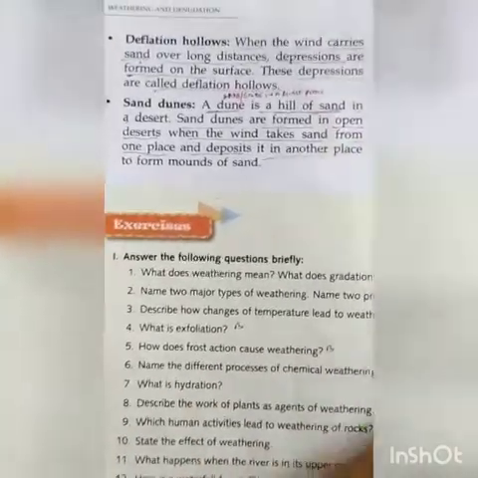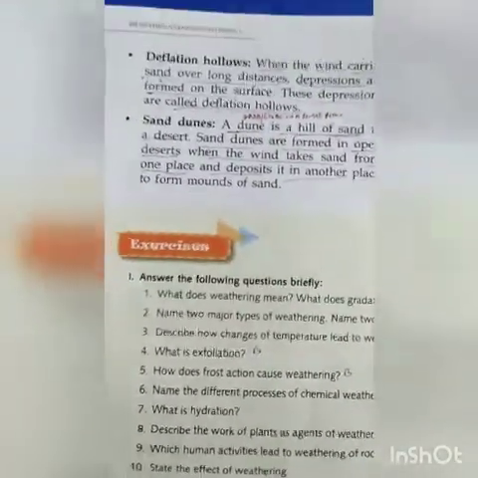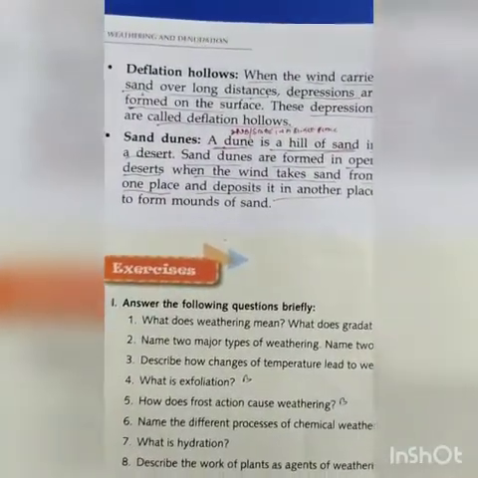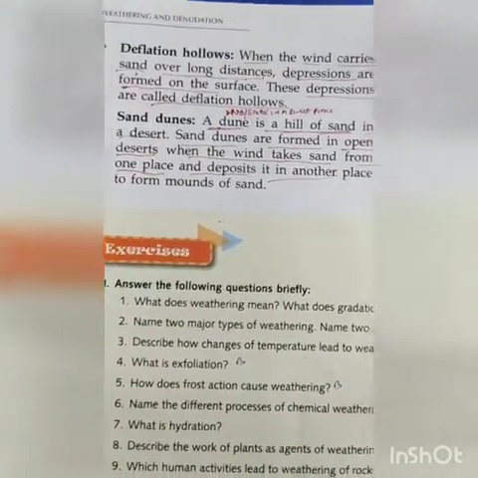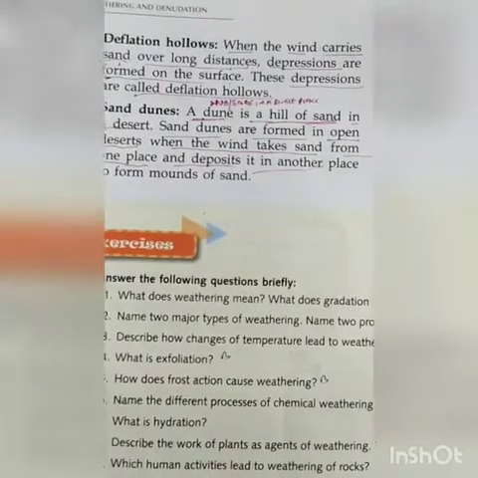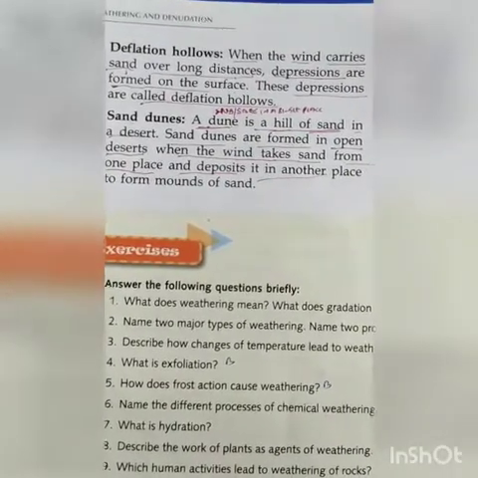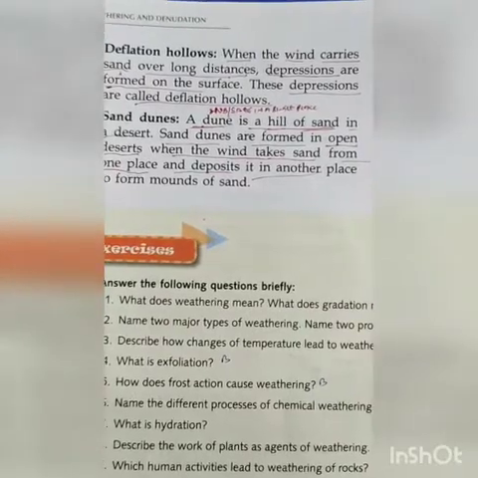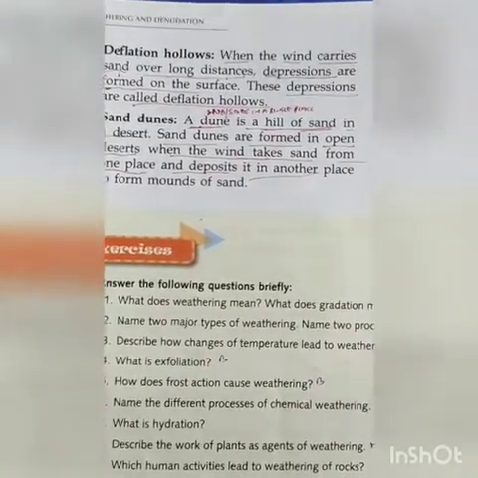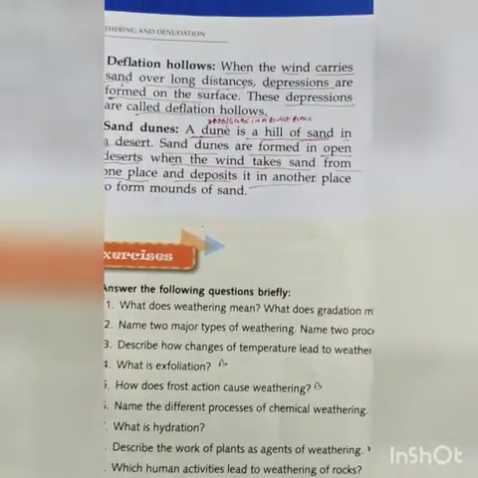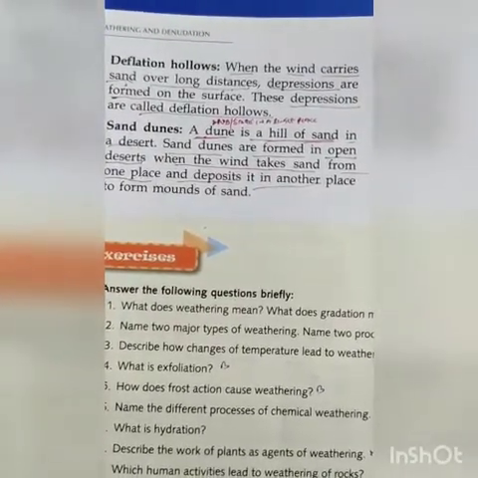So let's cover what sort of landforms are formed because of the wind. That is deflation hollows. What are these? When the winds carry sand over long distances, depressions are formed on the surface. These depressions are called deflation hollows.